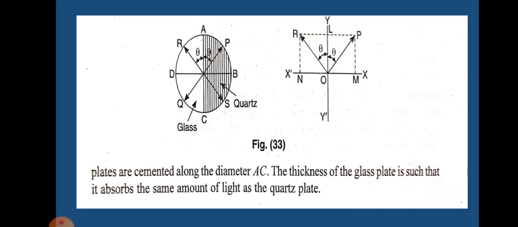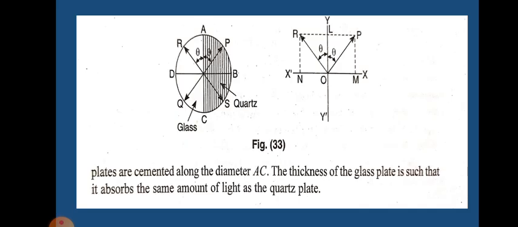So if the principal plane of the analyzer nicol is parallel to PQ, then the light from the glass portion will pass, while light from the quartz will be partly obstructed. Due to this, the glass half of the field appears brighter than the quartz half. On the other hand, if the principal plane of the analyzer is parallel to RS, the light from the quartz will pass, while light from the glass will be partly obstructed. Thus the quartz half appears brighter than the glass half.